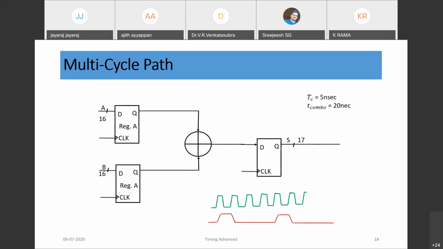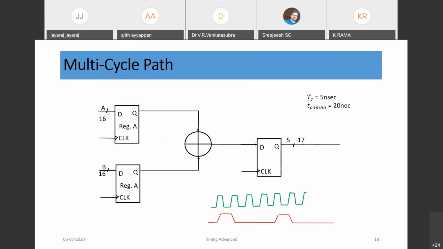That means to complete the add operation it takes 20 nanoseconds, but my clock is 5 nanoseconds. All the other paths are okay, but since I use this kind of logic, and we cannot split it. Otherwise, we have to use a series of small adders with small delays to complete the functionality, but instead we can use this adder.